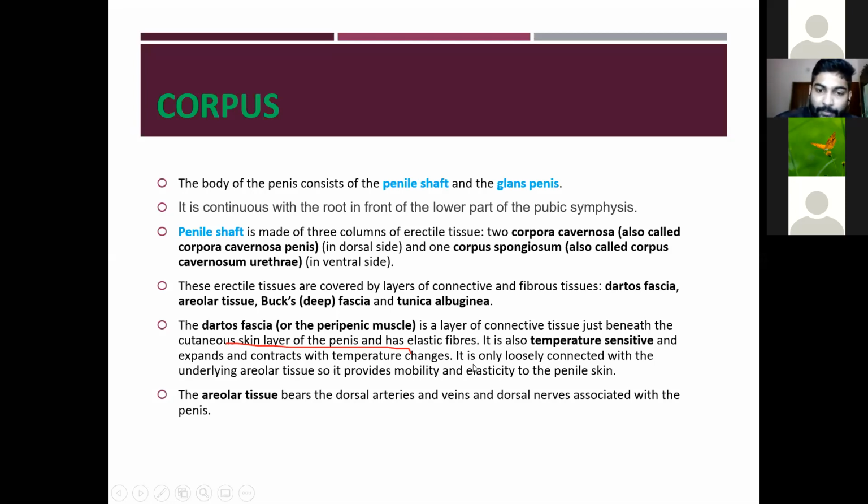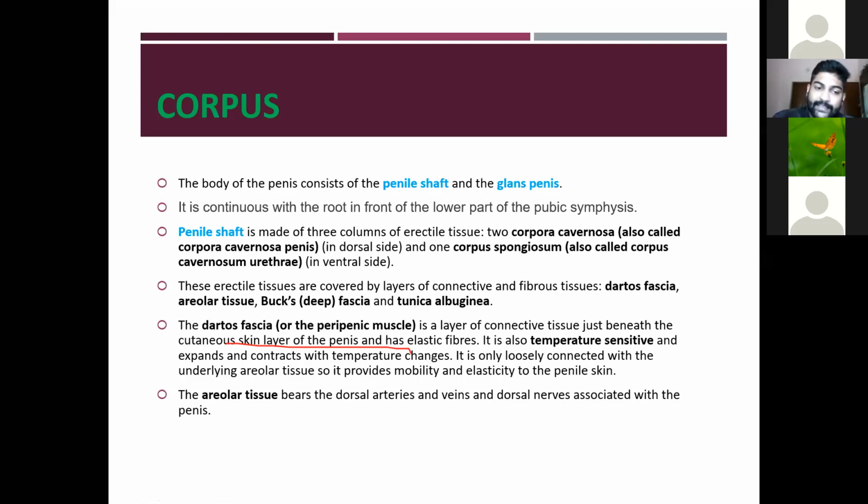Okay, so it is only loosely connected with the underlying areolar tissue, so it provides mobility and elasticity to the penile skin. Okay, so the dartos fascia is loosely connected with the underlying areolar tissue, so it provides mobility and elasticity to the penile skin.